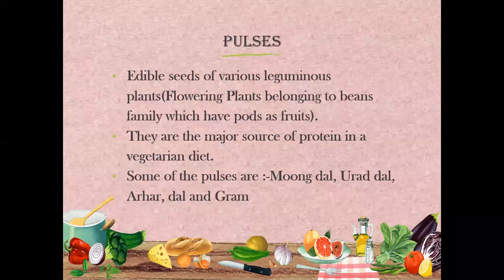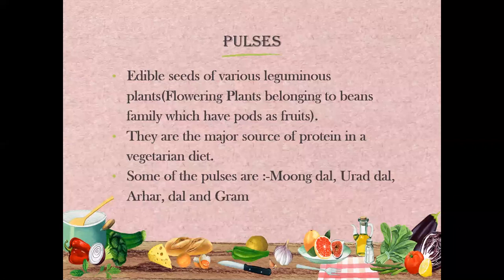So pulses come under the category of bodybuilding food. They help us in growing and strengthening of our bones and muscles. So these pulses are a great source of protein, and that is why you should have more pulses in your young age. It will make your bones and muscles much stronger.